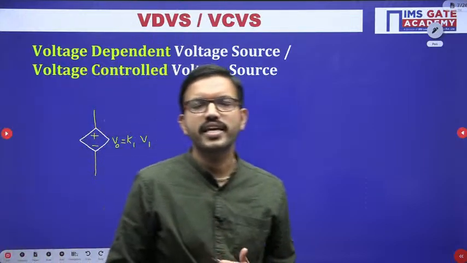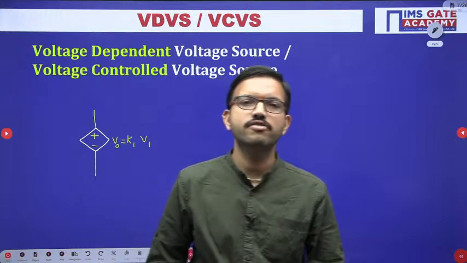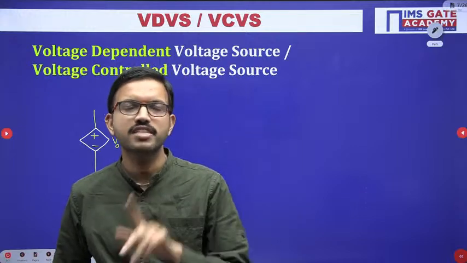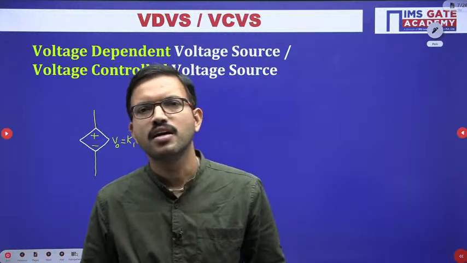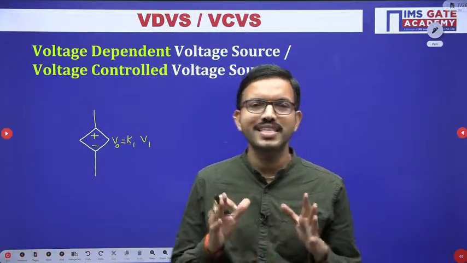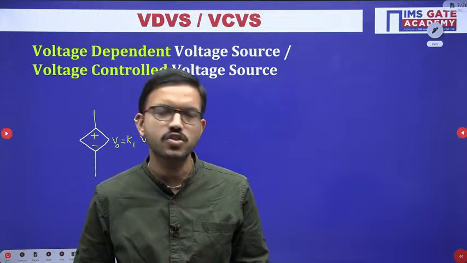Whoever is from the EC branch, you might have one basic electronics subject, that is EDC. And whoever is from EC, electrical, IN, you will have one common electronics subject for all three branches, that is analog circuits. Just try to recall the various electronic components you studied in analog circuits.